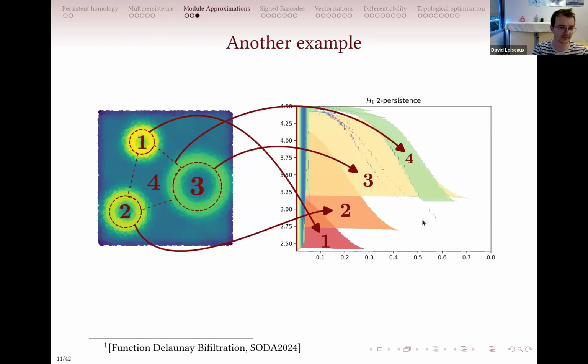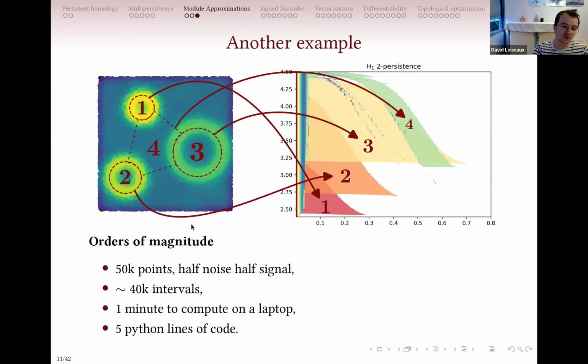So that's really nice, you can interpret it. And just to give you orders of magnitude, we have a bunch of points, and it only takes 5 lines of Python to compute this, and 1 minute on my laptop, but my laptop is not particularly powerful, so you can really do stuff in multi-parameter persistence.